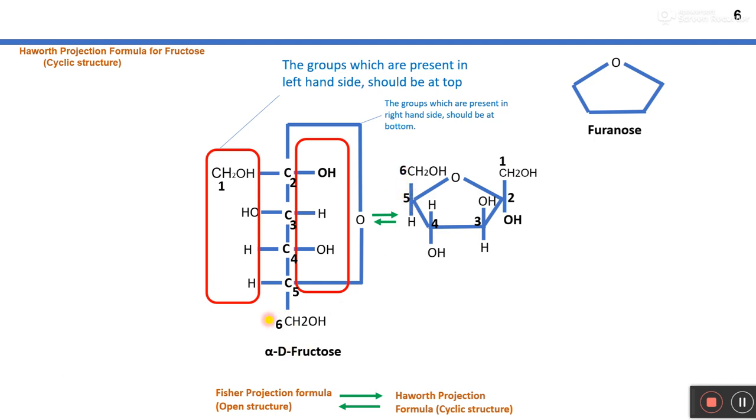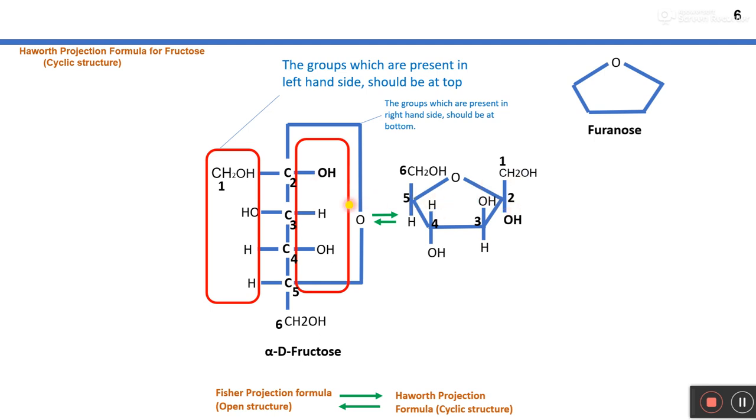So at 6th position just write CH2OH like this. Now again the groups which are present in the left hand side of this structure should be placed at the top, right? So here CH2OH is there, so CH2OH should be written at the top.